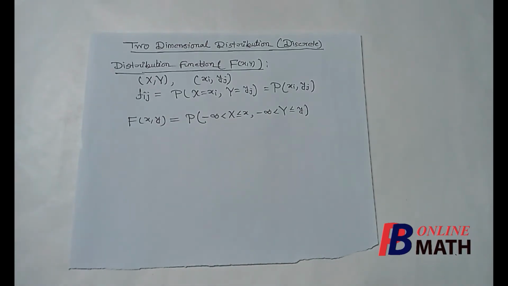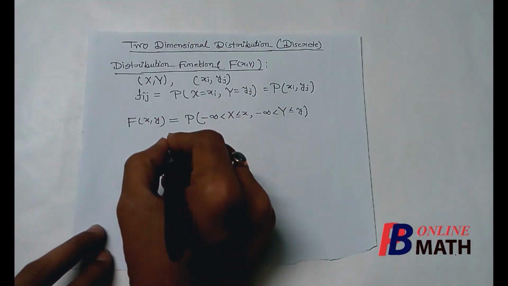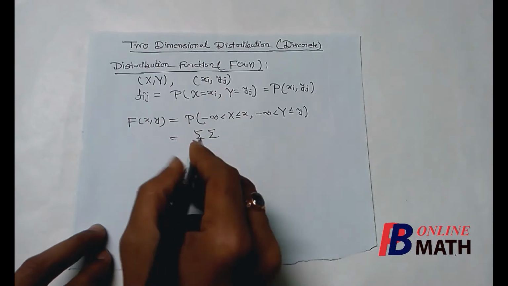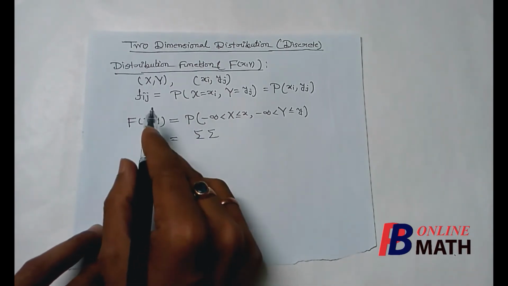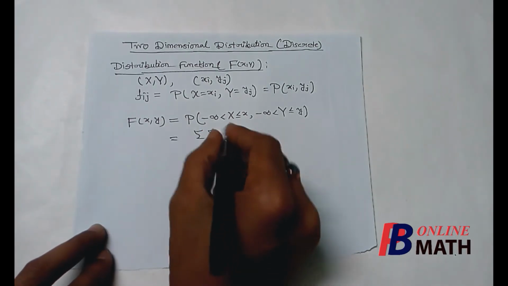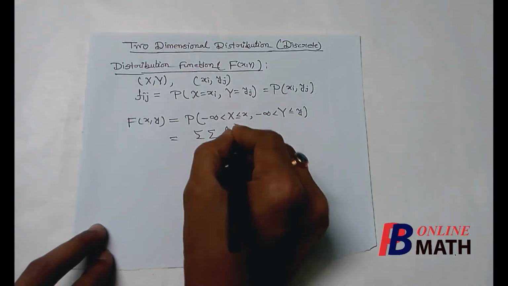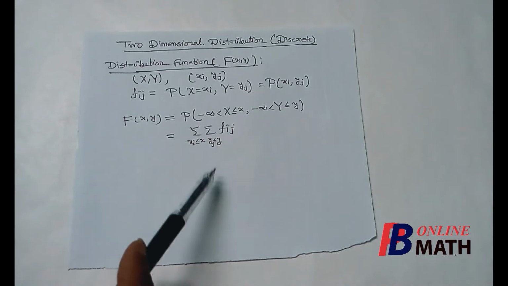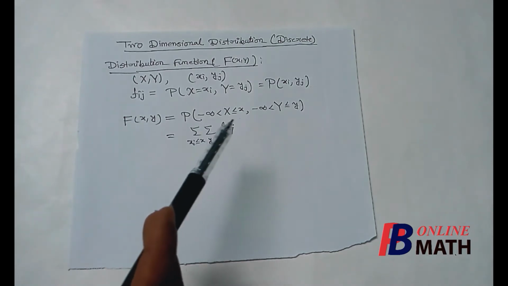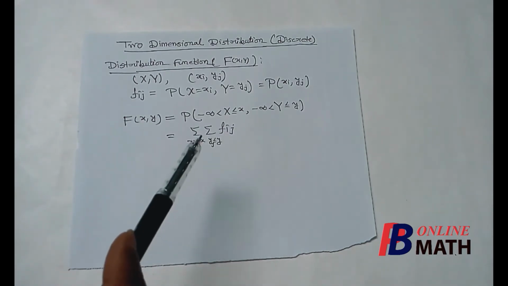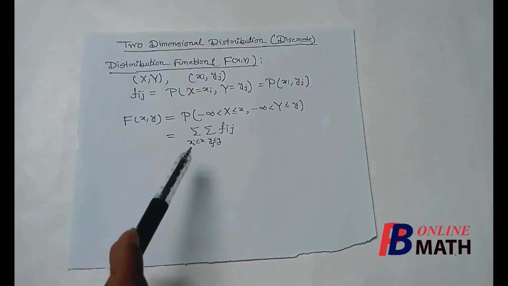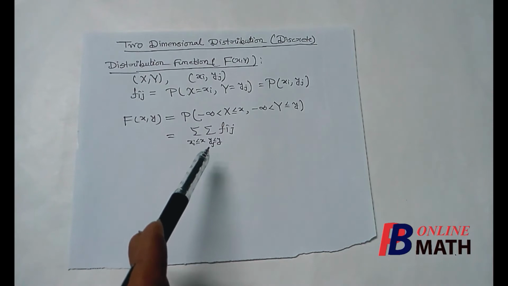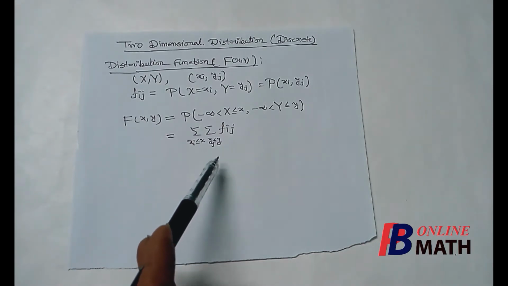Now in the language of masses, we can write that this is equal to the summation of the masses. Here we shall use a double summation, one for i and another for j. So capital F(x, y) is equal to the sum of the masses f_ij which lie in this interval, that is, the masses for which the spectrum point xi is less than or equal to x and the spectrum point yj is less than or equal to y.